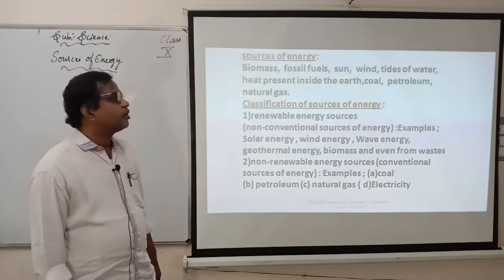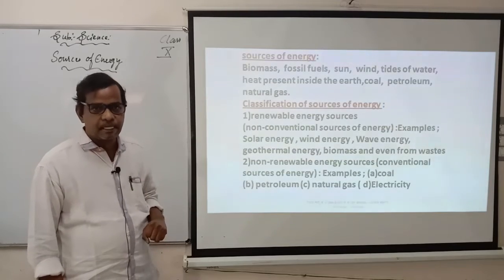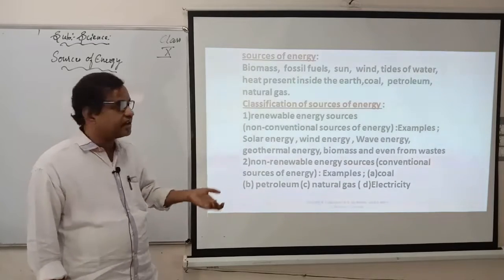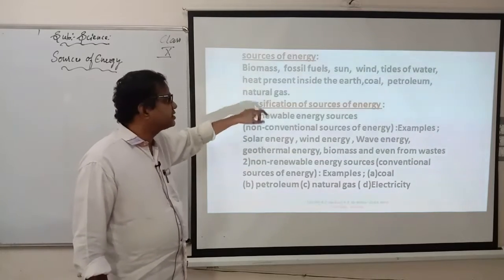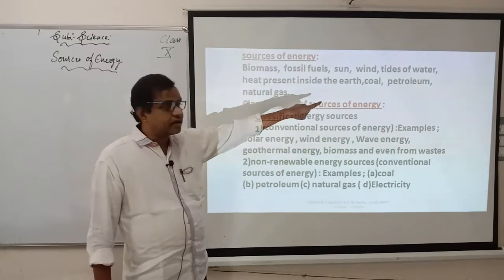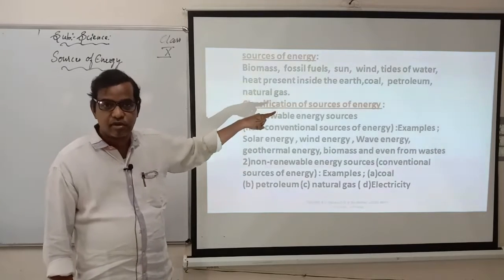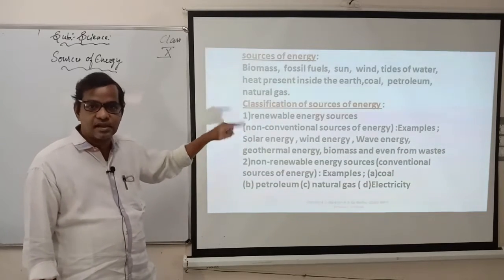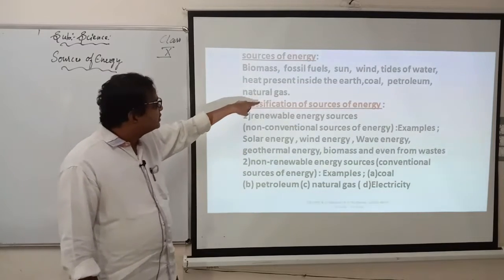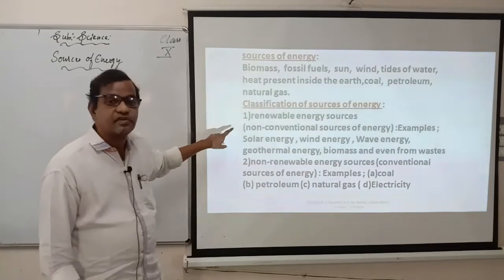And now the sources of energy. I told you already from where we get the energy: from water, from electricity, from wind. In the same way he has given biomass, fossil fuels, the sun, wind, and tides of water. Heat present inside the earth is geothermal energy, as I told you already. Geo means earth, thermal means temperature. The heat present inside the earth is nothing but geothermal energy. And coal, petroleum, as well as natural gas.